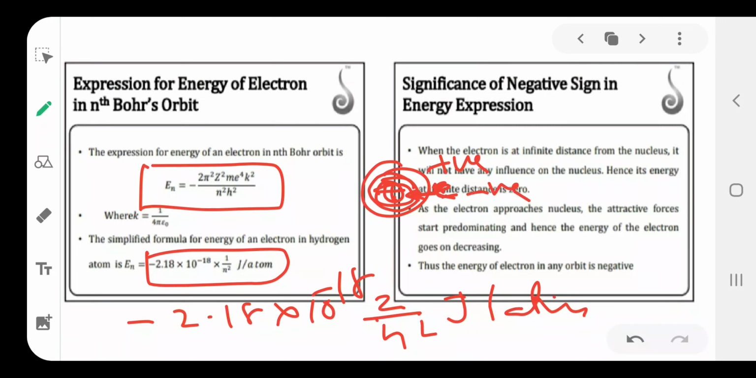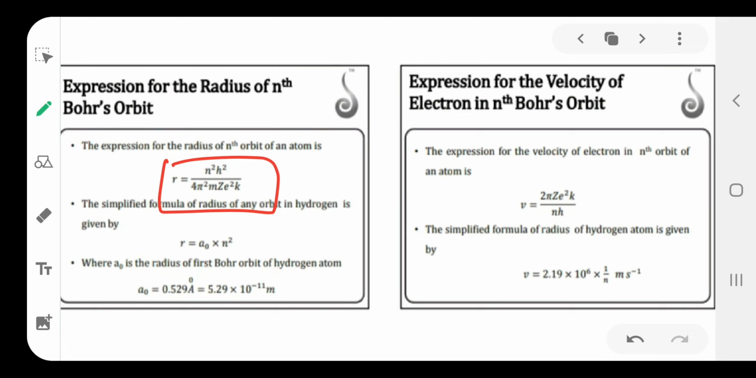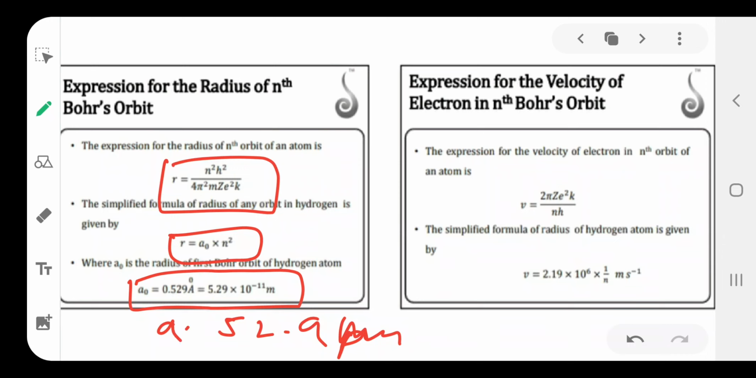The next one is radius of orbit. Radius of orbit is calculated by r is equal to n square h square by 4 pi square m Z e square k. So this is the formula of radius. So r is equal to a naught into n square. Here the a naught value is 0.529 angstrom or 5.29 into 10 power minus 11 meter or 52.9 picometers. So these are the a naught values.